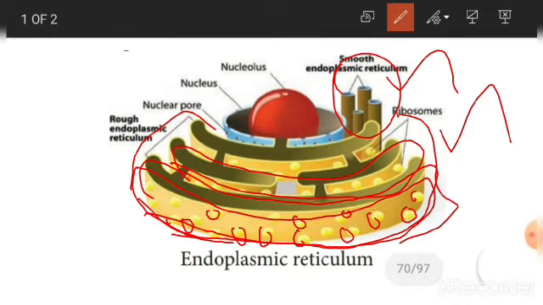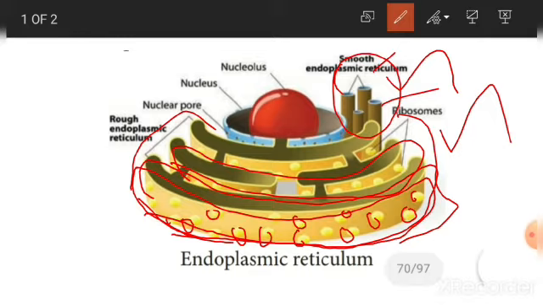And if you take the smooth endoplasmic reticulum, it is a network of tubular sacs without ribosomes on the membrane. So no ribosomes are present on the membrane of smooth endoplasmic reticulum. They play a role in the synthesis of lipids and steroids, and also transport them within the cell.